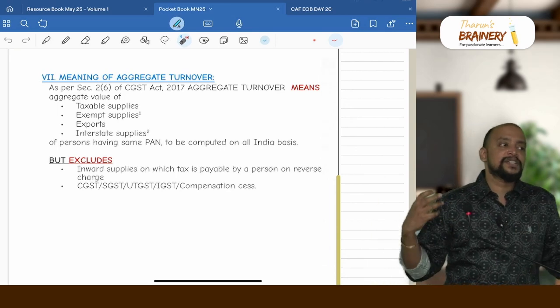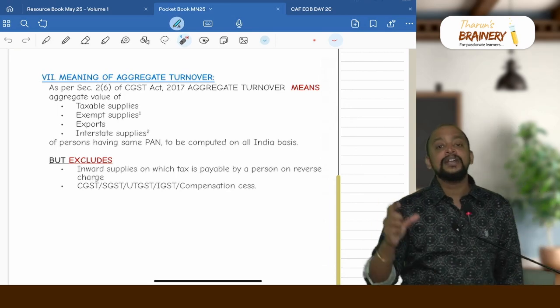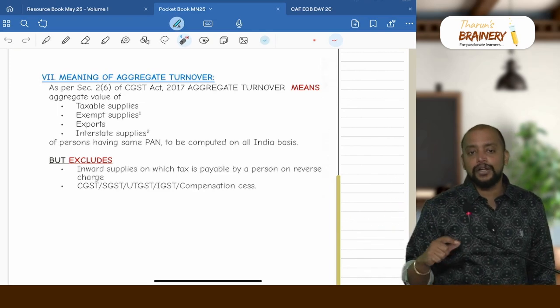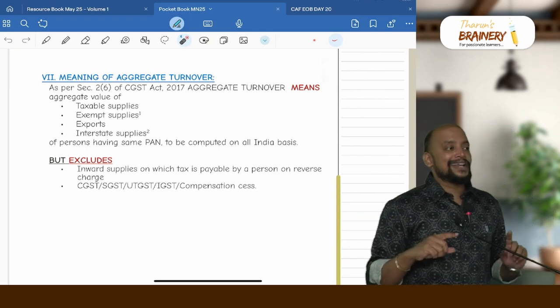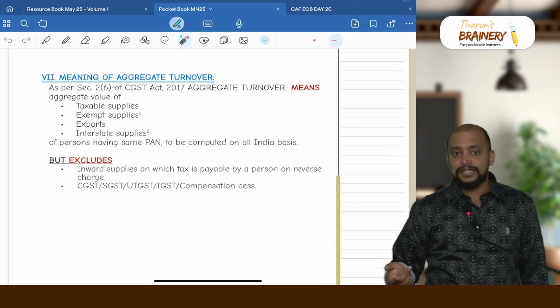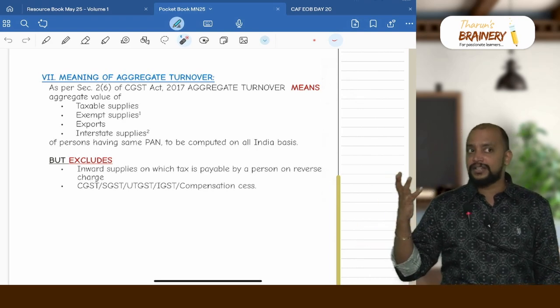How do we know whether these businesses are belonging to the same person? Check the permanent account number. All these businesses are operated under the same permanent account number, then we will be grouping it, and the aggregate turnover on all India basis we need to check. If the aggregate turnover on all India basis exceed the threshold limit, then the person is required to get registered.